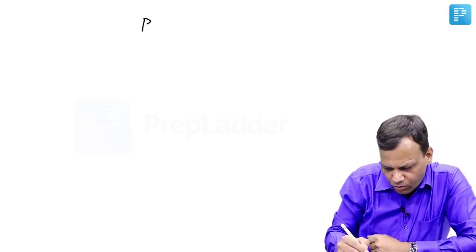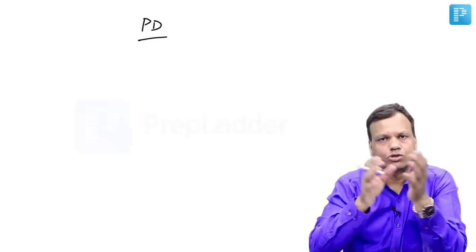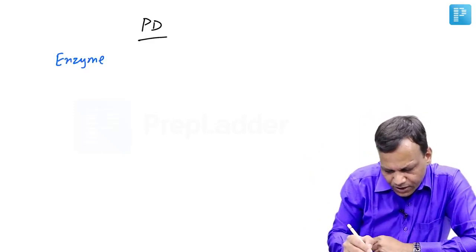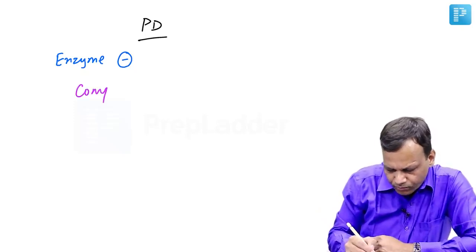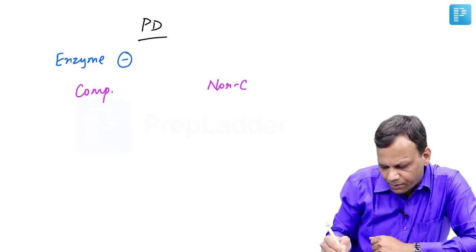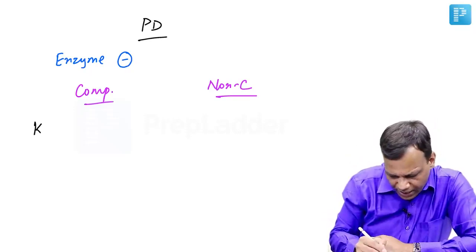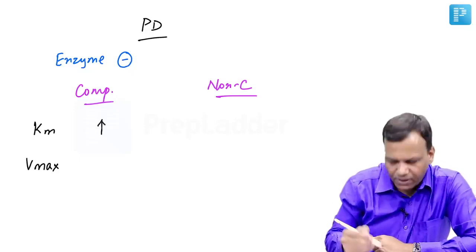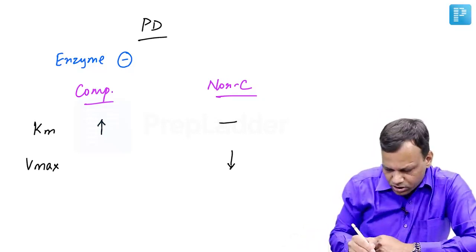Now moving to pharmacodynamics. Effect of drug on the body. So drugs mainly act by two mechanisms, either through enzymes or through receptors. So first of all, talking about enzyme inhibitors. The drug inhibiting the enzymes, they may be competitive inhibitors, or they may be non-competitive inhibitors. The most important thing you need to remember are two parameters, one is Km, second is Vmax. In case of competitive inhibitor, Km increases, whereas in non-competitive, Vmax decreases. The other parameter does not change.